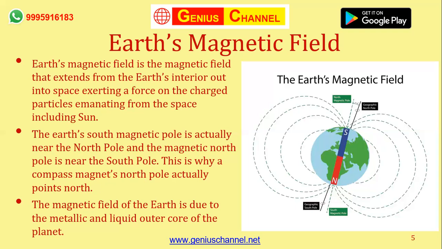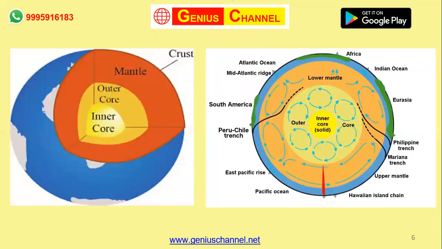Now let's get into the interior of the Earth to understand how the magnetic field is developed for the Earth. Okay, so you can see the crust, then you can see the mantle. The mantle has two layers, upper and lower mantle. Then you go into the core. The core has two layers, inner core and outer core. Let's state the phases of matter in here. So the inner core is in solid state and the outer core is in liquid state.